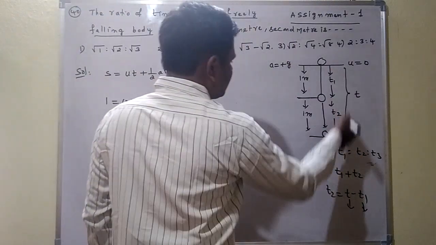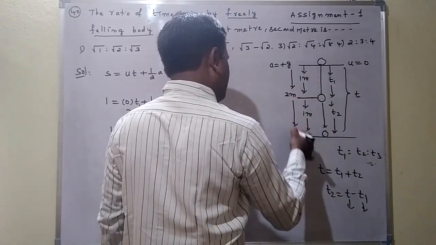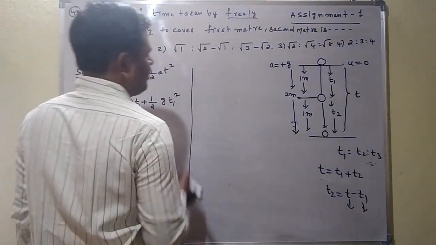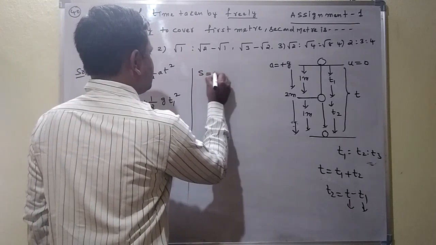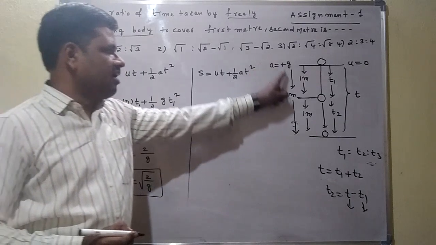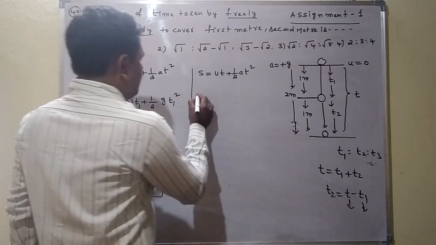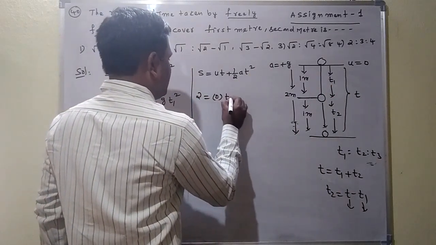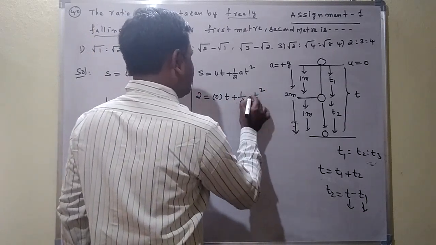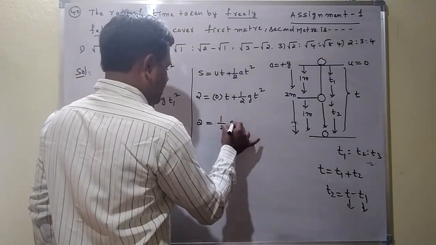So the total distance traveled is 1 meter plus 1 meter, that is 2 meters, in time T. We apply the formula S is equal to ut plus half at square again. The total distance is 2 meters, in time T, where T means T1 plus T2. So 2 is equal to initial velocity 0 times T plus half into a into T square. In place of a we write g because it is falling towards the ground. So 2 is equal to half g T square.